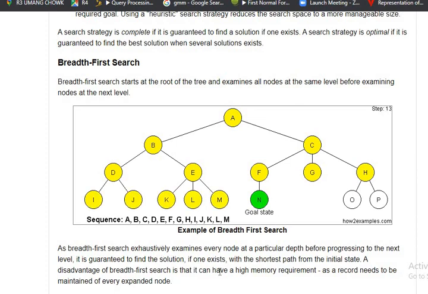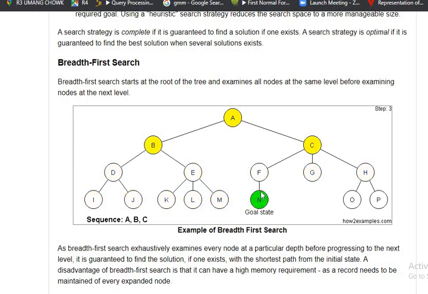As breadth first exclusively examines every node at a particular depth before proceeding to the next level, it guarantees the solution with the shortest path from the initial node A. Then there are the disadvantages of this path.